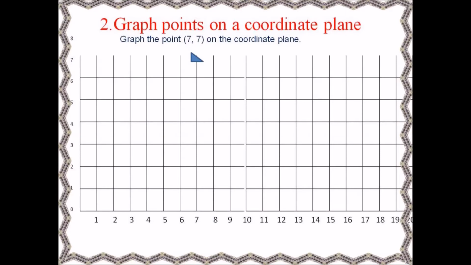Graph points on a coordinate plane. Graph the point 7, 7 on the coordinate plane. From 0 start towards the right, go up to 7 and then go up to 7 on the upside, count, and where both the points meet, there you have to put the point on the coordinate plane.